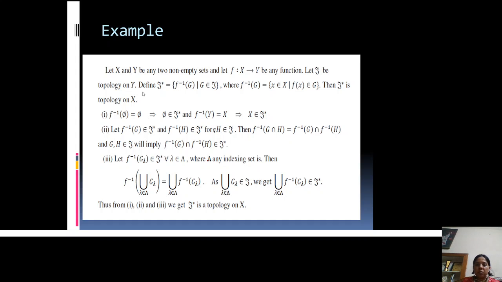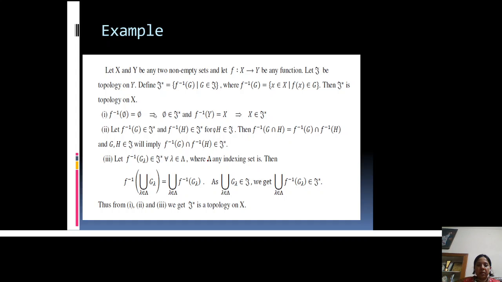Then this τ star is a topology on X, meaning we have to prove that (X, τ star) is also a topological space. In the first property we have to prove that both φ and X belong to τ star. So let us start. We know that f inverse φ is equal to φ, meaning the inverse image of an empty set is also an empty set.